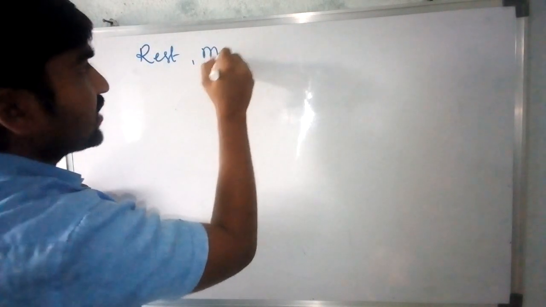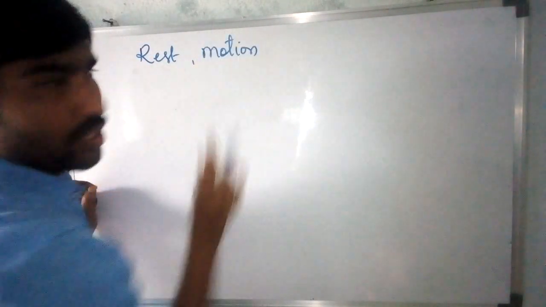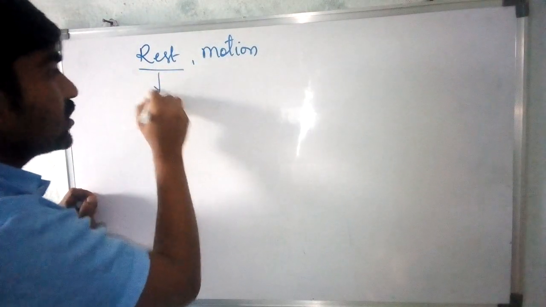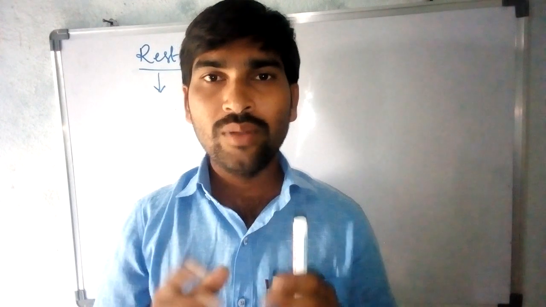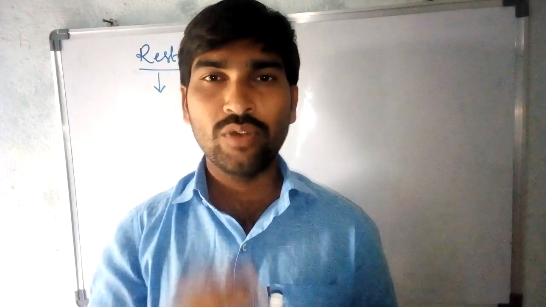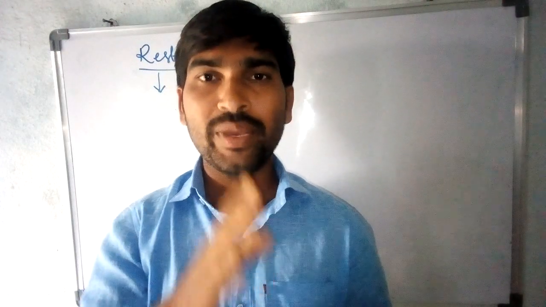First we will discuss what we mean by rest. Rest means there is no change with respect to our surroundings. For example, if a body is in a stationary position, it will not move with respect to our surroundings. That is called a rest position. What do you mean by motion? The change occurs with respect to the surroundings.